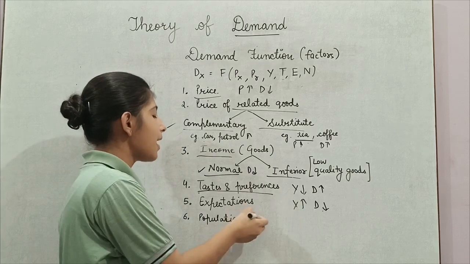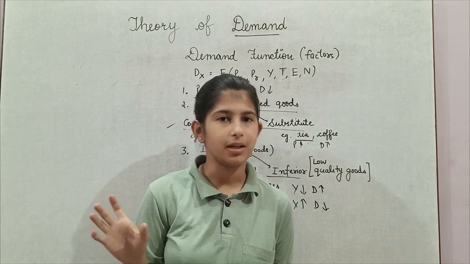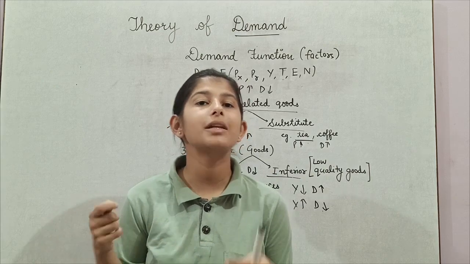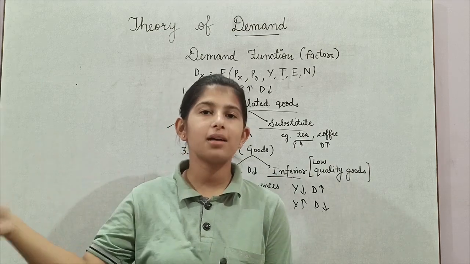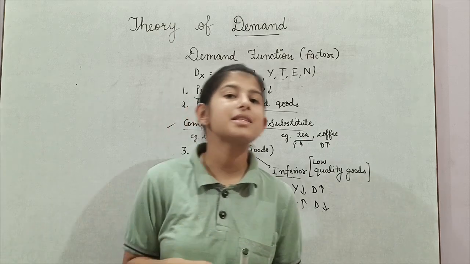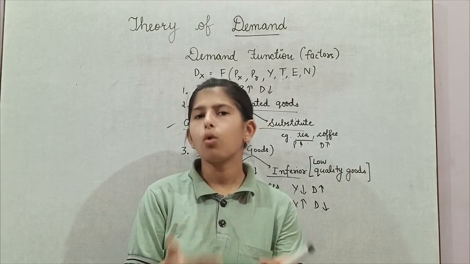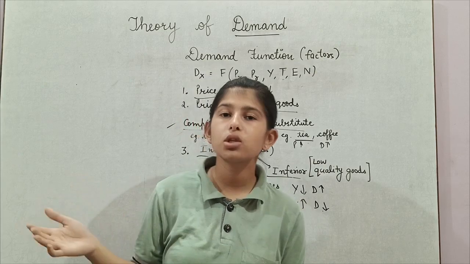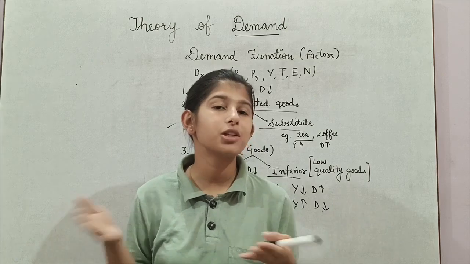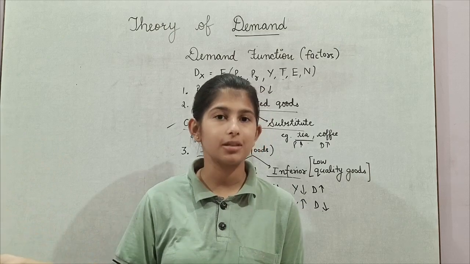The next factor is expectations of a commodity. Now, for example, there is a certain commodity and we know in the present time that the expectations in future will decrease. Means in the future time the price of a certain commodity tends to decrease. So in the present time the demand for the commodity will also decrease. It is because if you or I know that in the future time the price of the commodity will decrease, of course no one is going to prefer to purchase it in the present time. We will prefer to buy it in future itself.